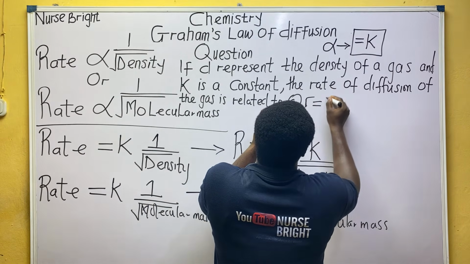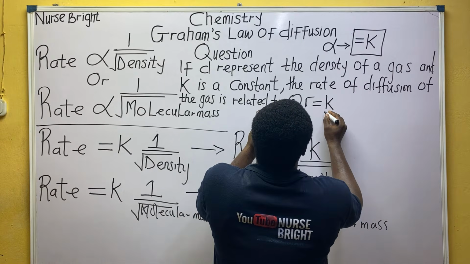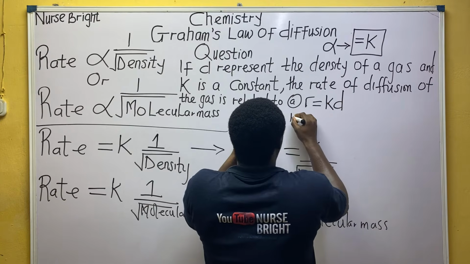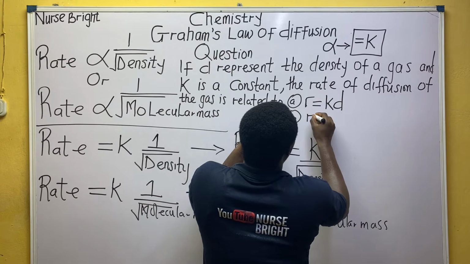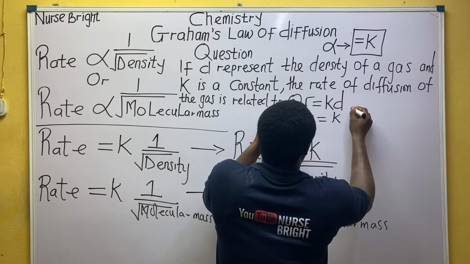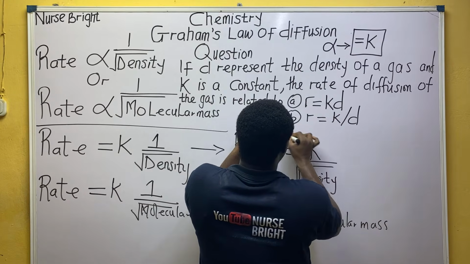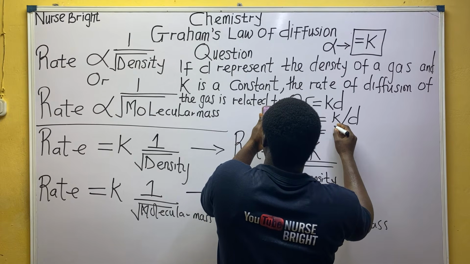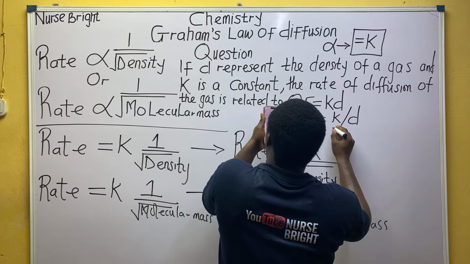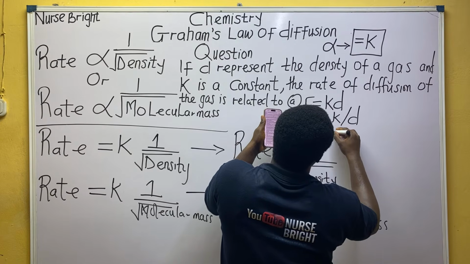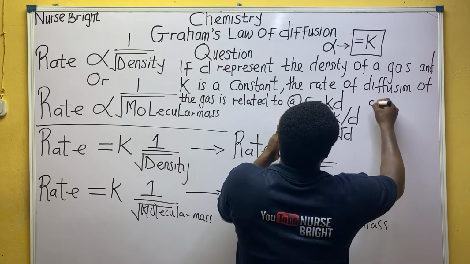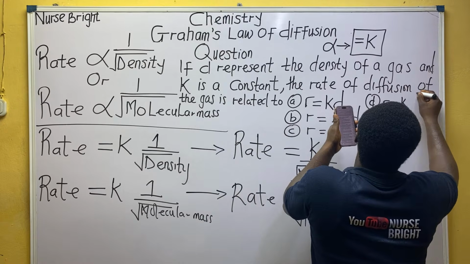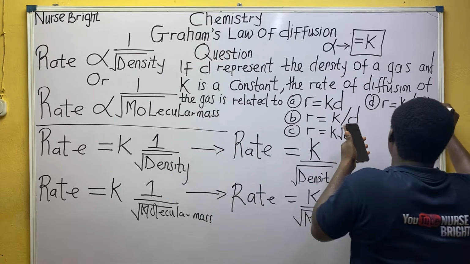Arrow is equal to KD. Option B says arrow is equal to K over D. C says R is equal to K root D. And option D says R is equal to K over root D.